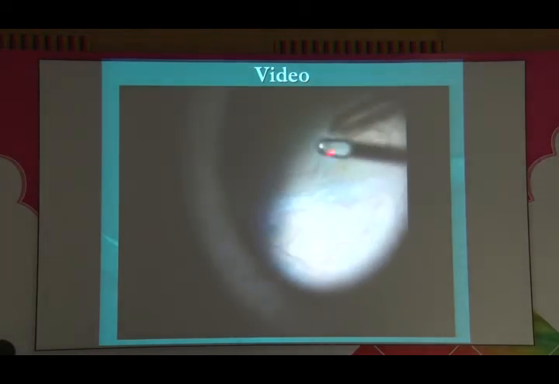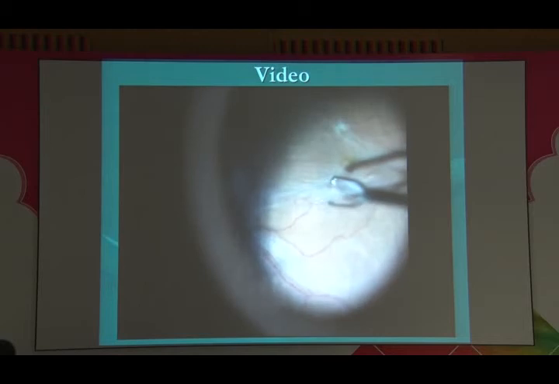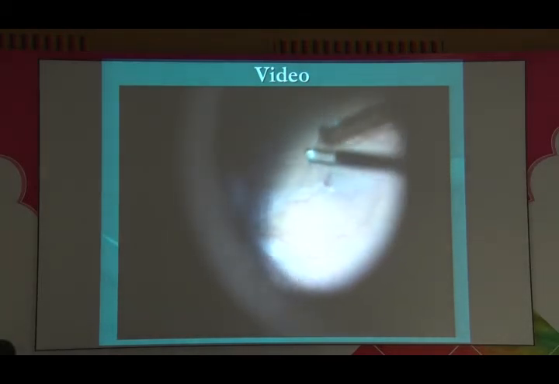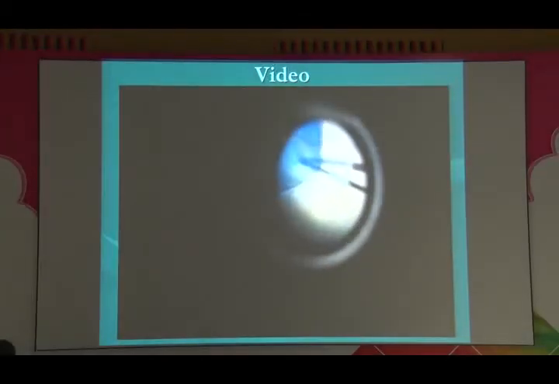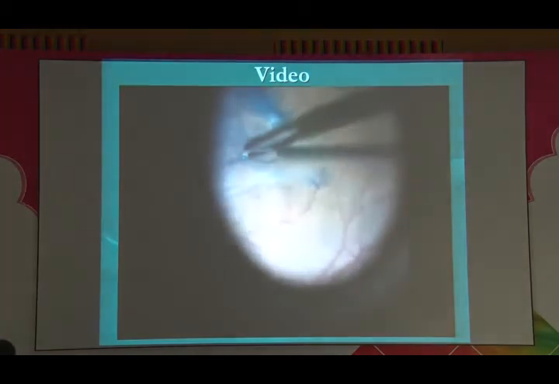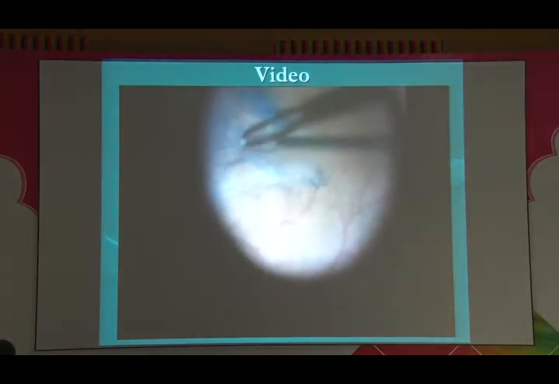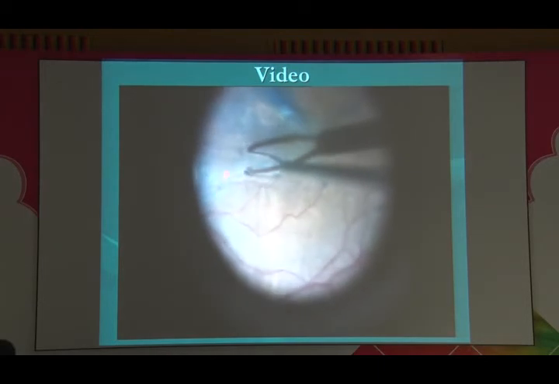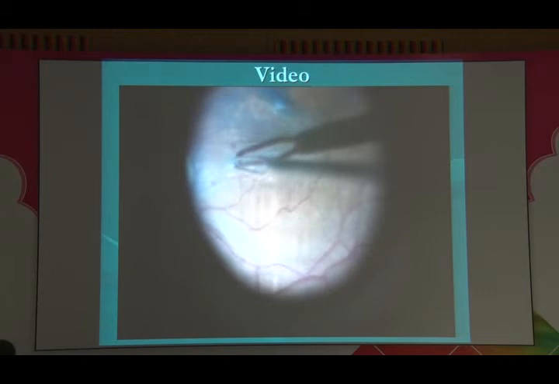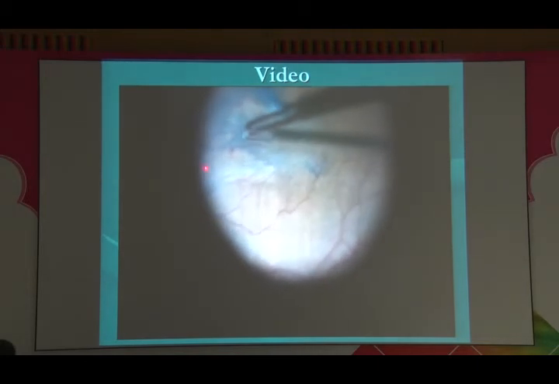Once the edge of the membrane is lifted up, then we use an Eckhart forceps to peel the membrane. It's important that you don't pull the membrane anterior posteriorly. You have to peel the membrane tangentially, because if you pull the membrane anterior posteriorly, you can create breaks or rips in the retina. So always go ahead and peel tangentially.